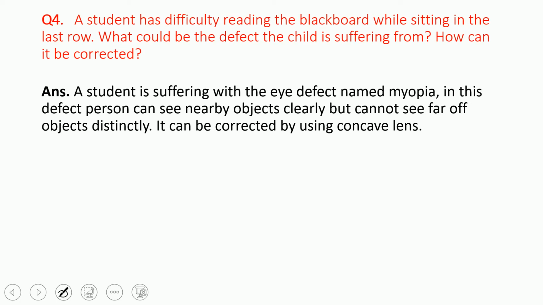It can be corrected by using a concave lens. Okay, how can it be corrected? So this is the answer: concave lens for correction. And the defect is myopia, that is nearsightedness. Got it? Then we will move to the other.